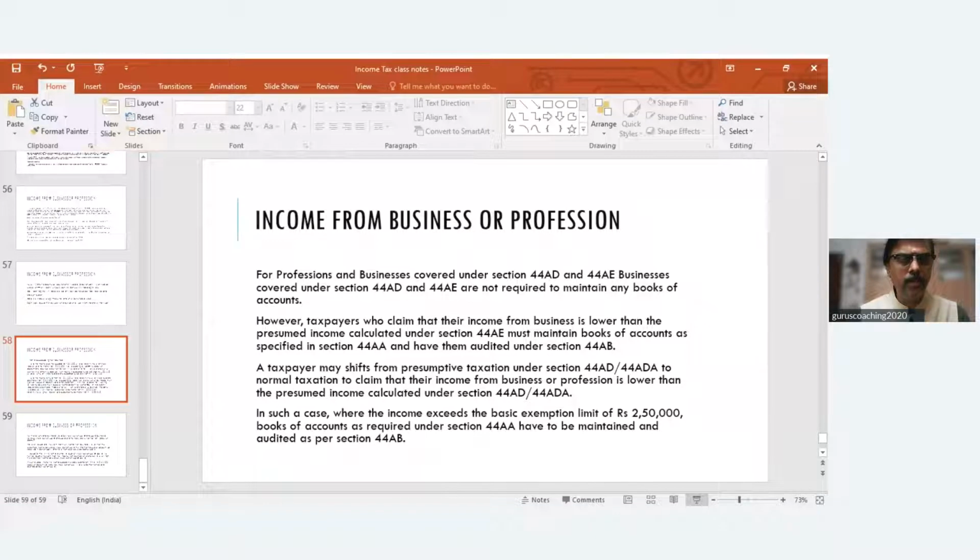And I hope all of you are spending 1 hour a day on income tax. If you want to score good marks in income tax, 1 hour of compulsory study of income tax every day. I'm sure you're all doing that.